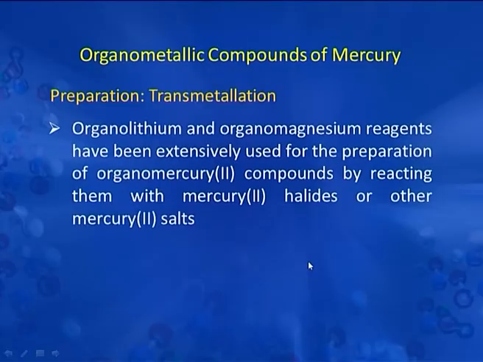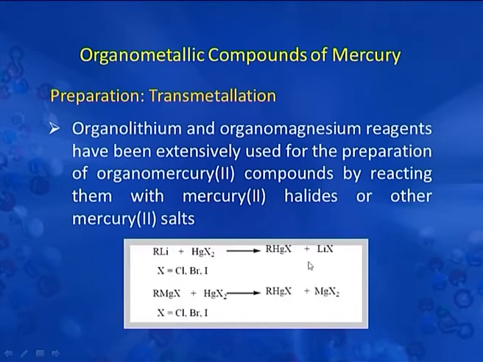Next we will see the compounds of mercury. Again, they can be prepared by transmetallation reaction. Organolithium and organomagnesium reagents have been extensively used for the preparation of organomercury compounds by reacting them with mercury halide or other mercury salts. So, this reaction represents the transmetallation reaction in which the other metal ion is replaced by mercury from the various mercury halides to give you organomercury compounds.